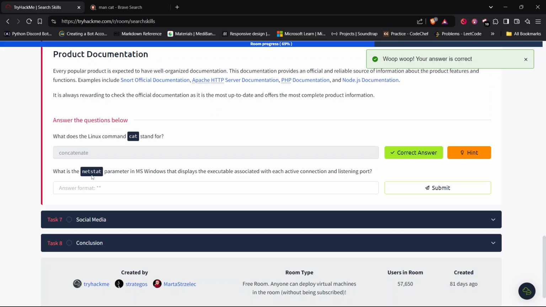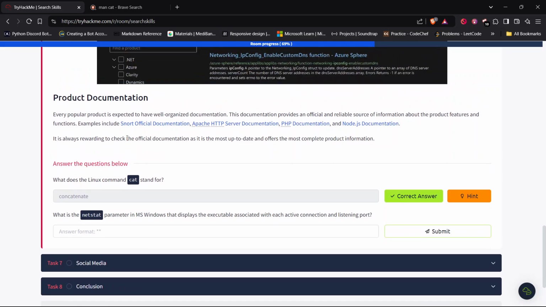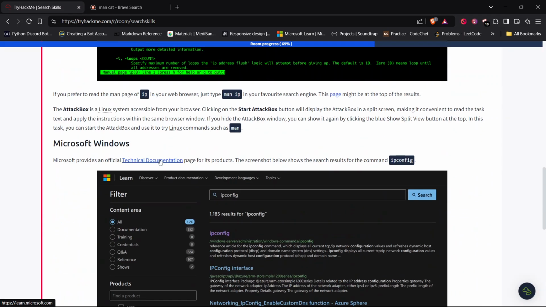What is the netstat parameter in MS Windows that displays the executable associated with each active connection and listening port? Okay, let's open the Windows documentation page.